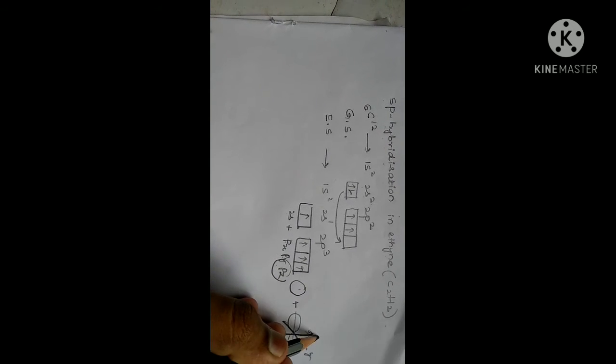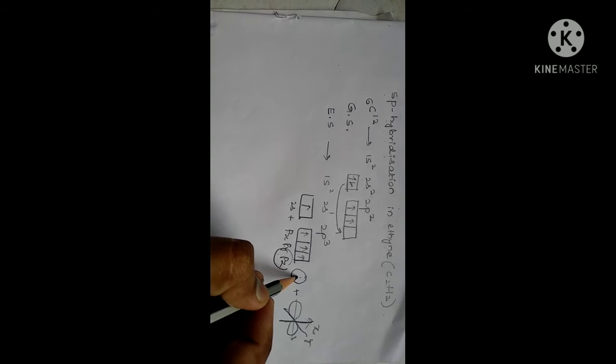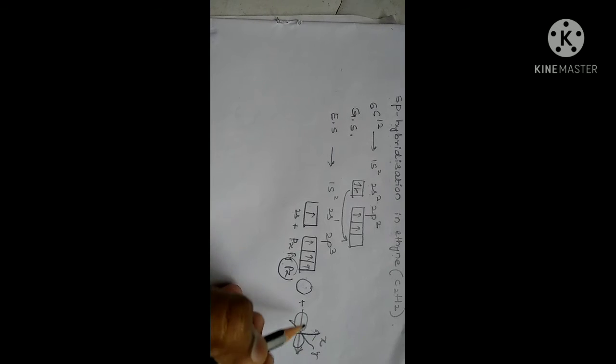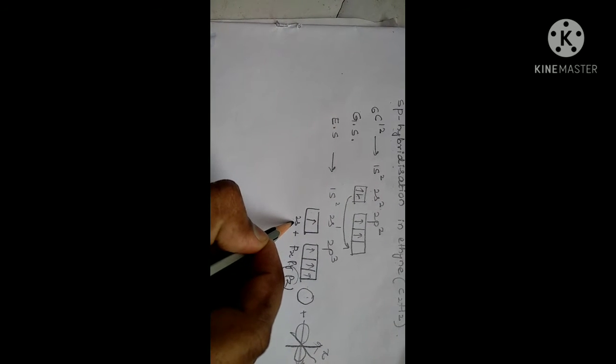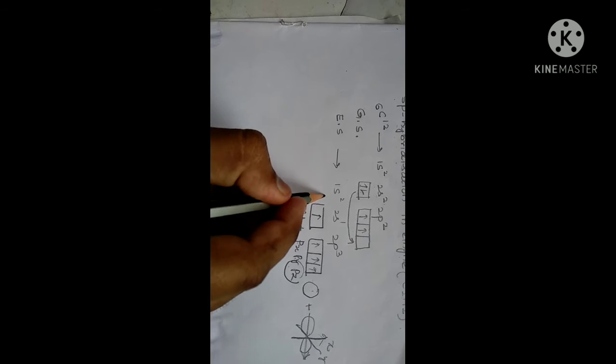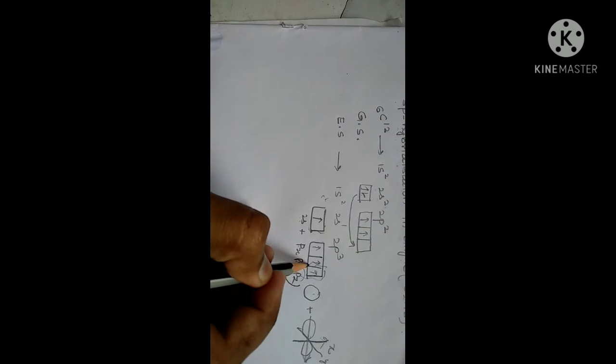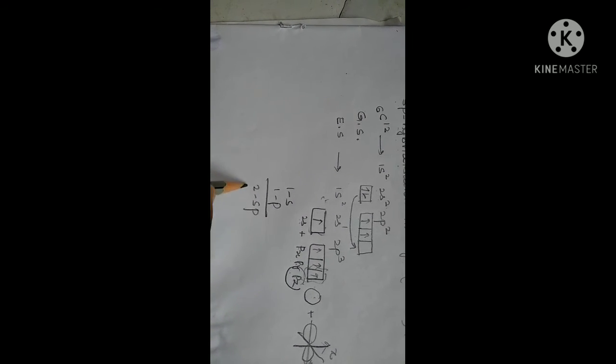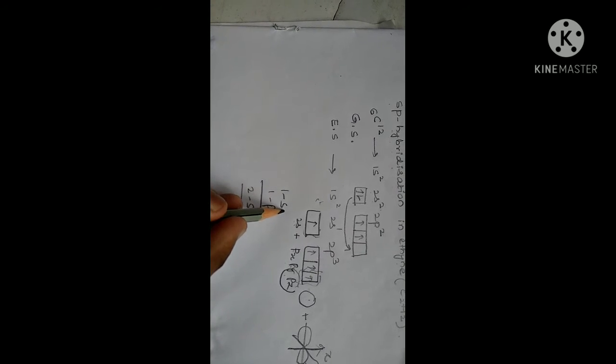So only the combination between s and pz takes place, because they are in one plane or one axis. When one s and one pz combine, they form two sp hybrid orbitals. As I already told, however many atomic orbitals combine, that many hybridized atomic orbitals form. If two are combining, two are forming. Four are combining, four are forming.